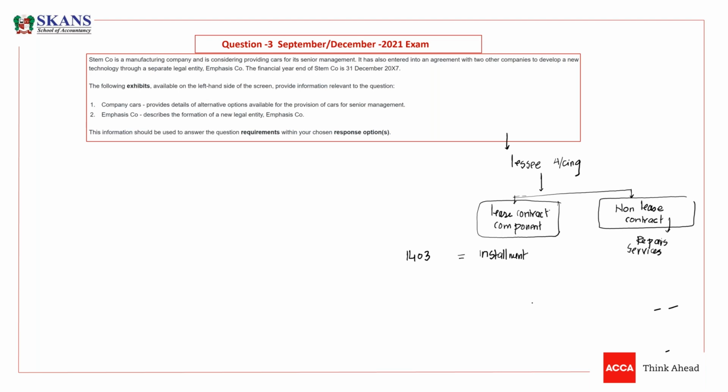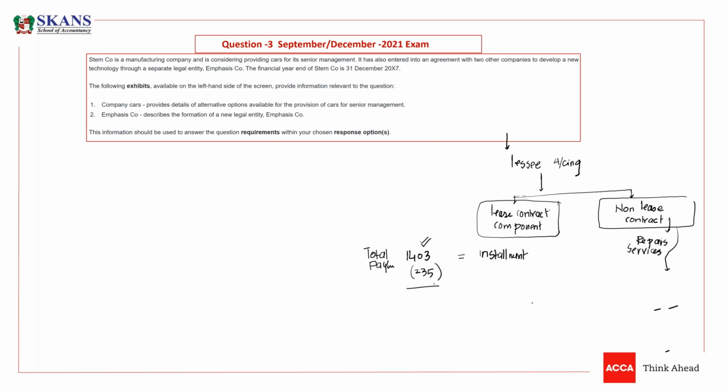If you're taking repair services, this is simply your operational expense, and that's it. It should not be a part of lease. In the question it was mentioned, Mr. Shayan, that 1403 is the total payment, and that out of this total payment, 235 was for service. So I have to deduct this. This was the simple answer to your question. But actually, I'm revising some topic. And what is this topic?